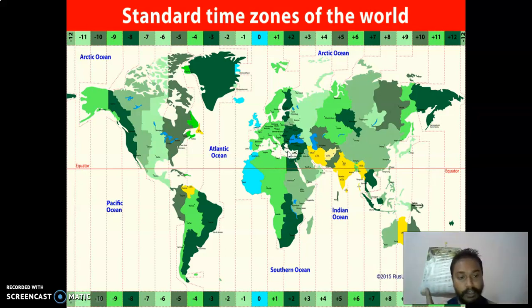360 longitudinal lines divided by 15. Why 15? Because 1 hour is equal to 15 degrees. So 15 and 24 hours. Simply, you can get how we got these 24 zones.